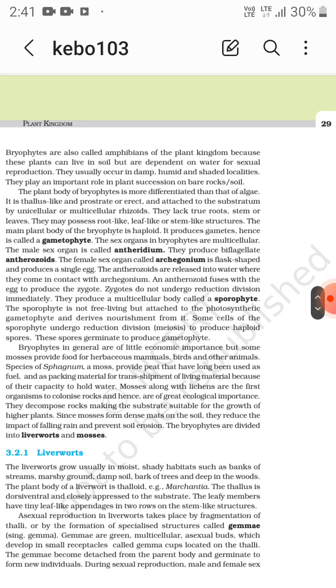Bryophytes in general are of little economic importance, but some mosses provide food for herbivorous mammals, birds, and other animals. Species of Sphagnum moss provide peat that has long been used as a fuel. Species of Sphagnum are also used for the transmission of living material because of their capacity to hold water. Mosses along with lichens are the first organisms to colonize rocks and hence are of great ecological importance.